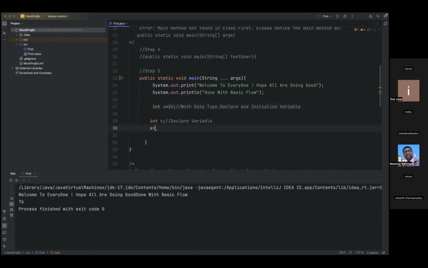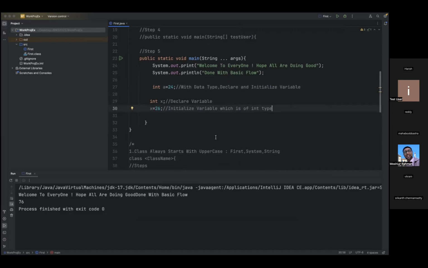x equal to 26. Now what does it mean? Initialize variable. So what are we doing here? We are initializing a variable which is of int type. Now you want to display the value. Yeah, let us display the value.